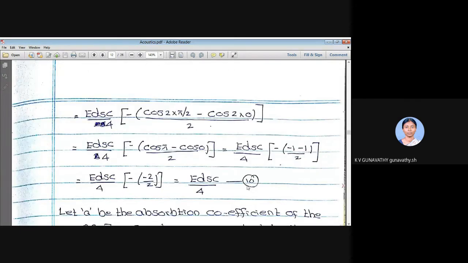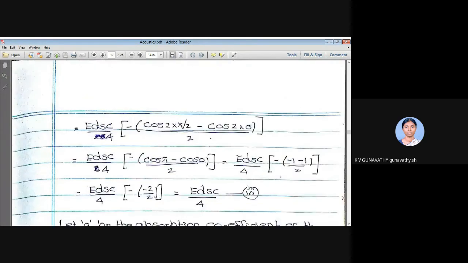Equation number 10 gives the amount of energy received by the small area ds on the plane wall AB per second from the total volume of the hall, capital V.